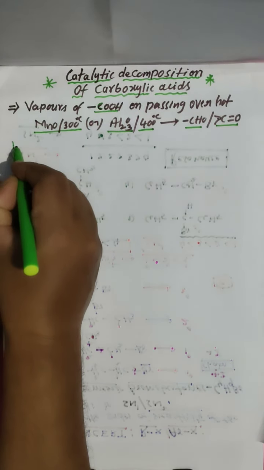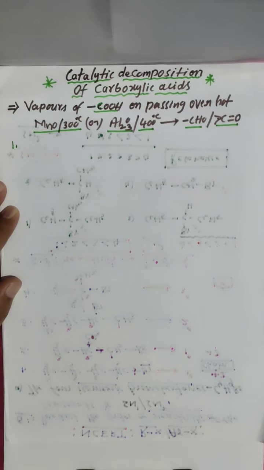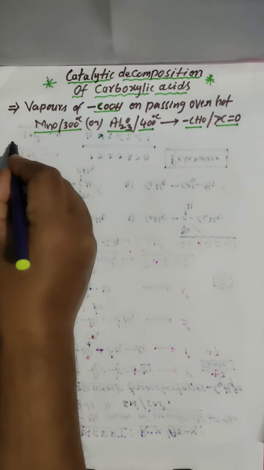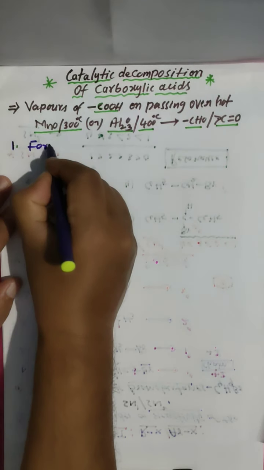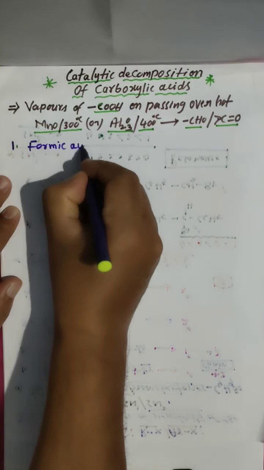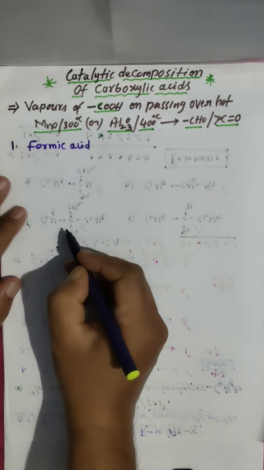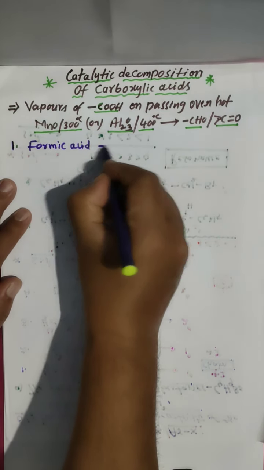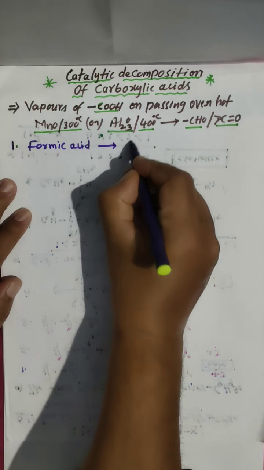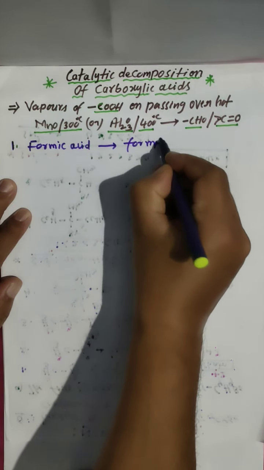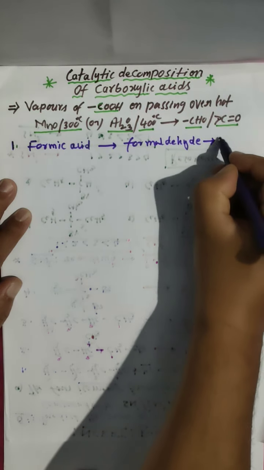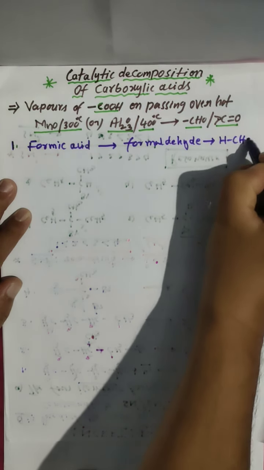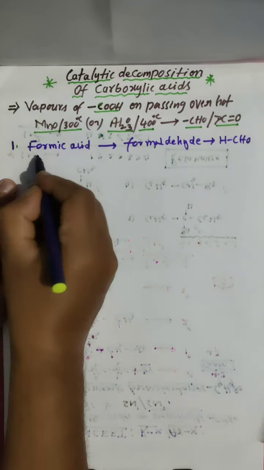Here there are three very important things we have to remember. Formic acid: if you are taking formic acid as the reactant, it gives formaldehyde, that is HCHO. Reactant formic acid, you are getting formaldehyde.